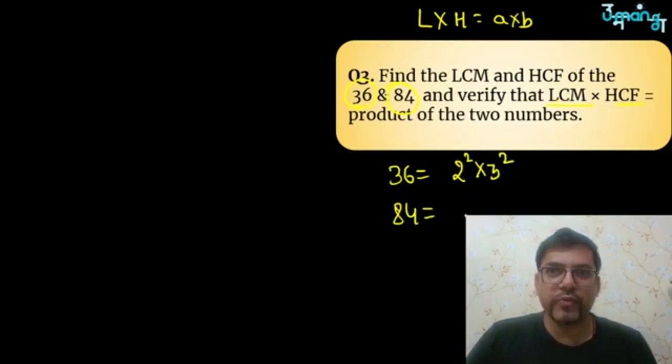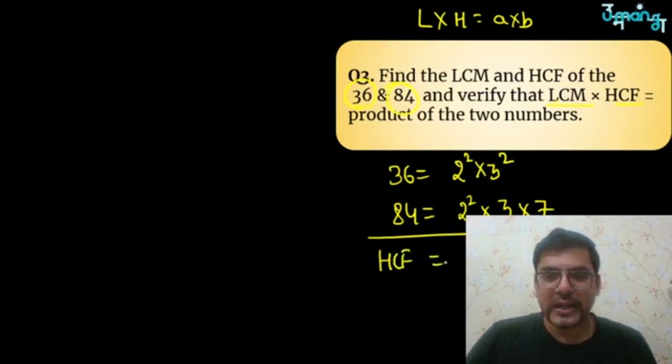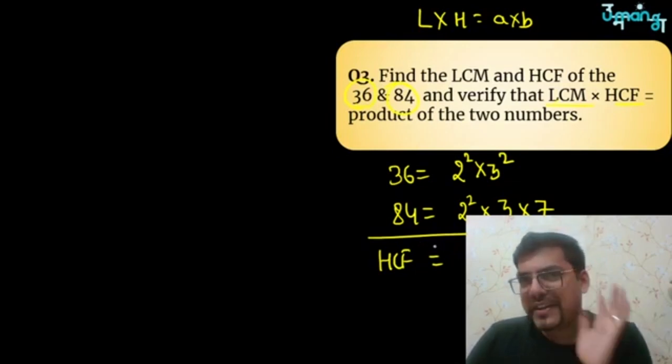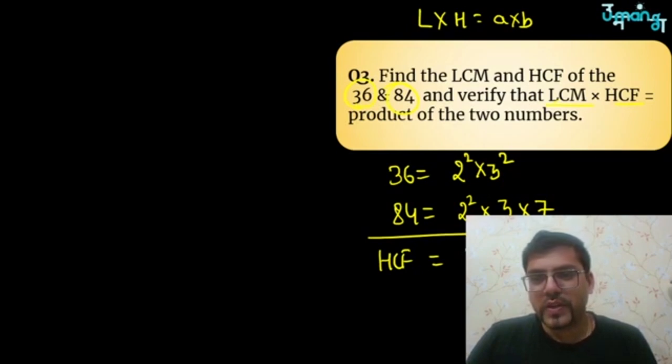So if I talk about 84, if I'm not wrong, 2 square into 3 into 7 will be the prime factorization of 84. Simple numbers, isn't it? If I have to find the HCF, it's pretty simple again. HCF is nothing but all common prime factors. Common factors, common prime factors. So 2 is there, 3 is there.